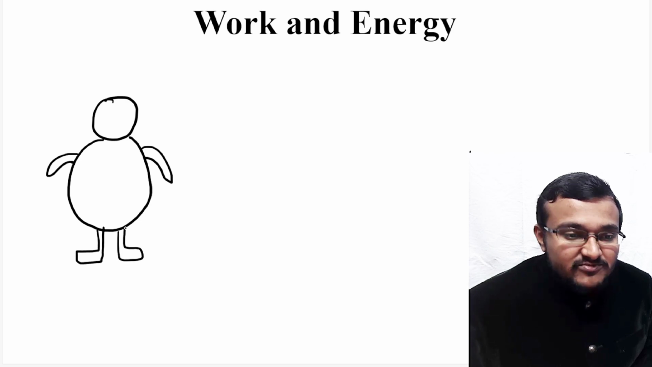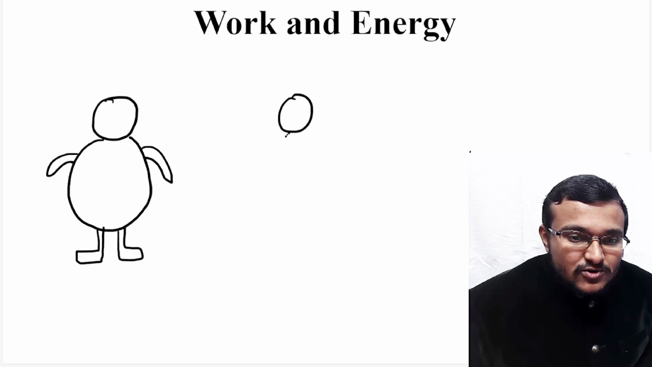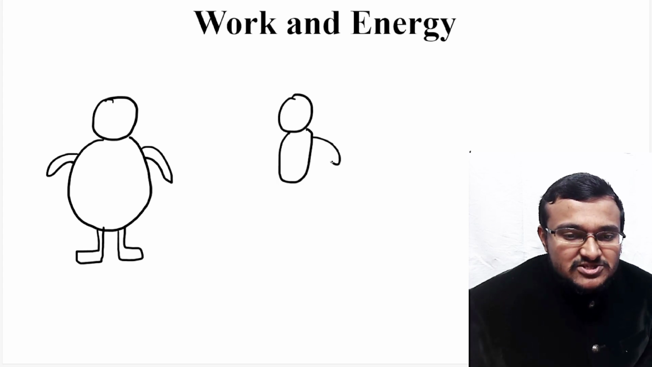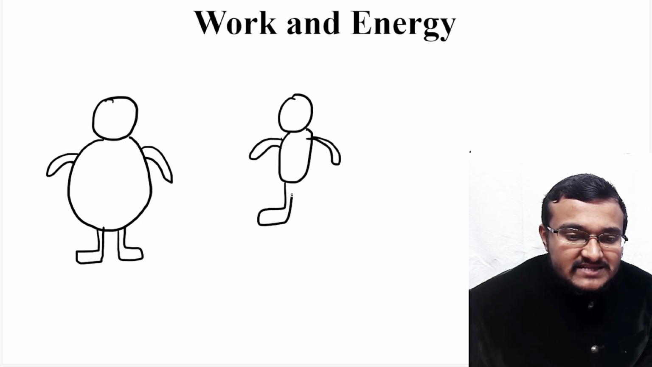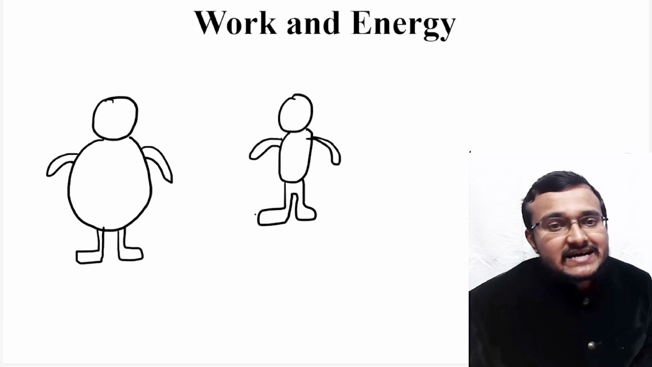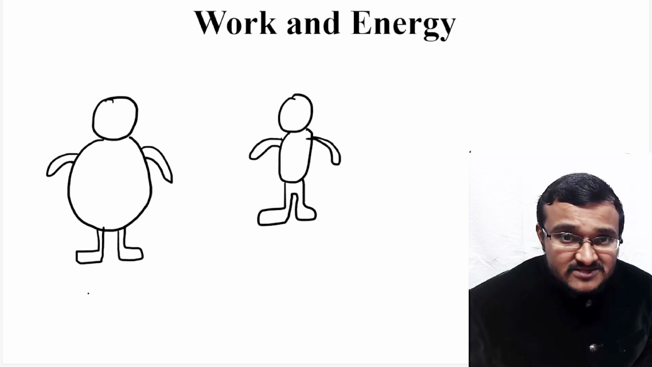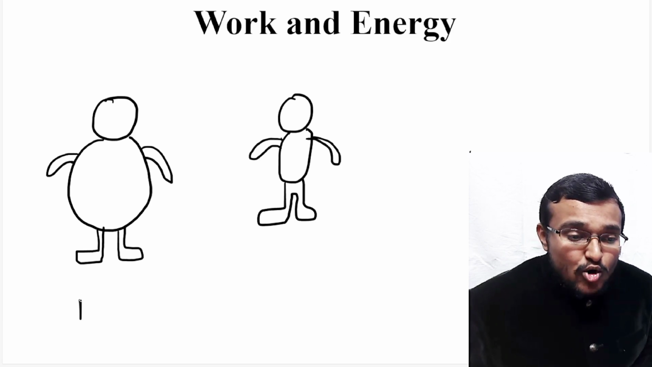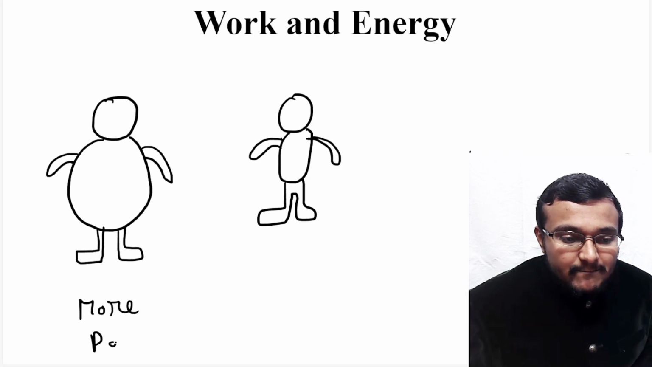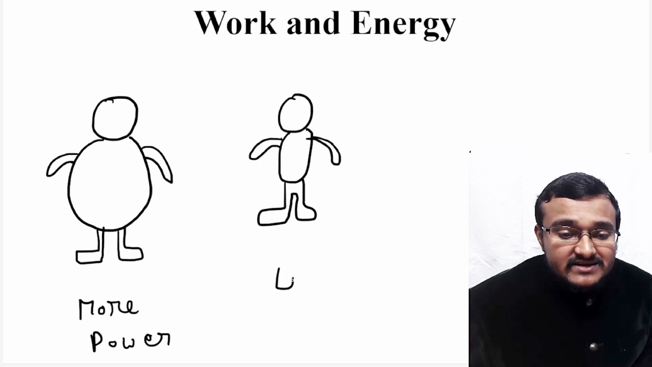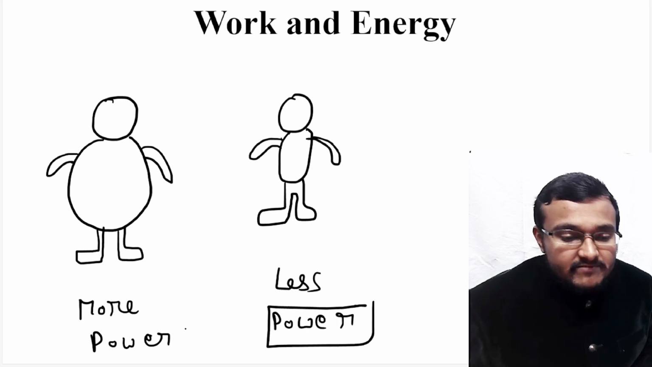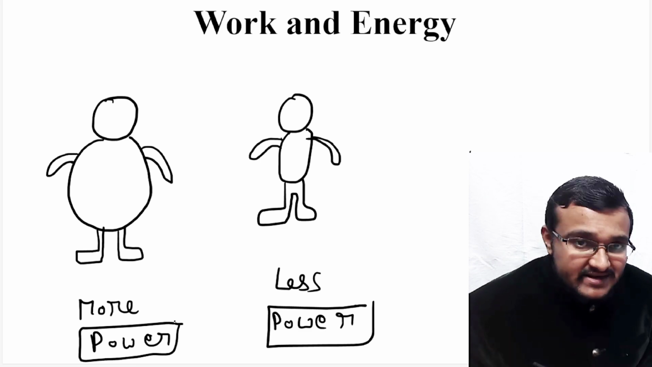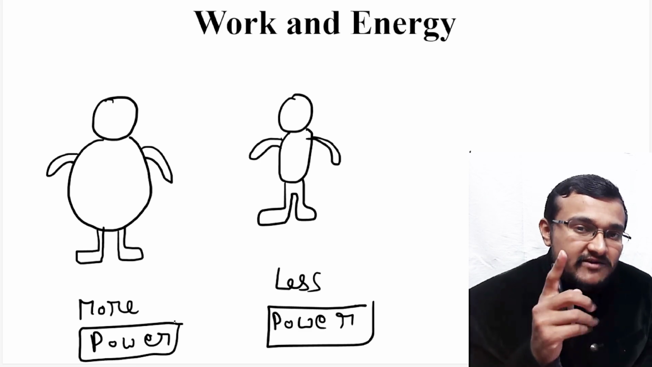So let's say this is one person who is very strong, and there is one more person who is not very strong, but he has a certain amount of energy in him. So here person 1 also has certain energy and person 2 also has certain energy. But here this person has more power compared to this particular person, and this person has less power. How are we defining this particular power? This power is determined by the rate of doing work.